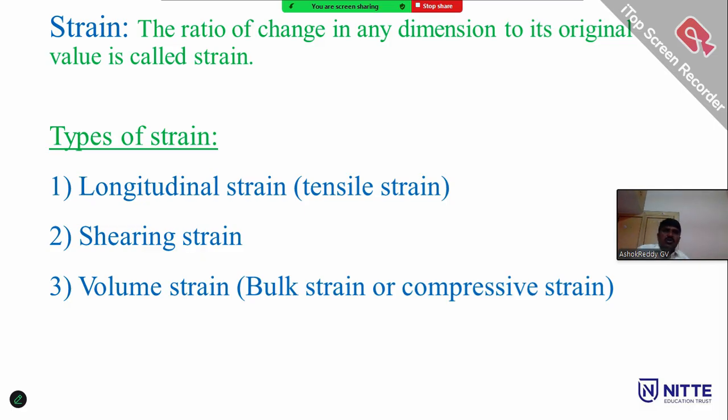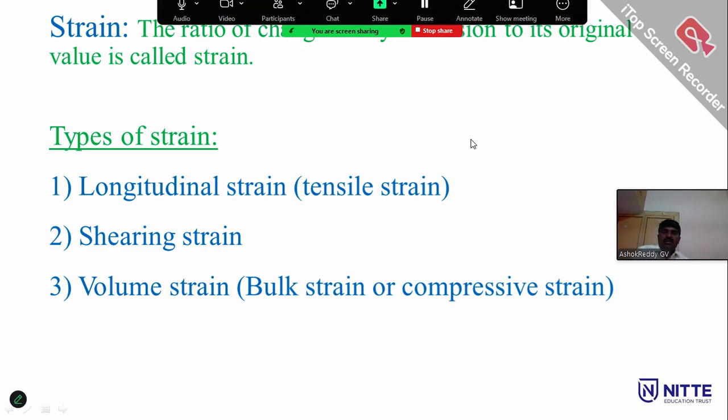Therefore, there is no unit for strain, and no dimensions either. It is a dimensionless quantity.